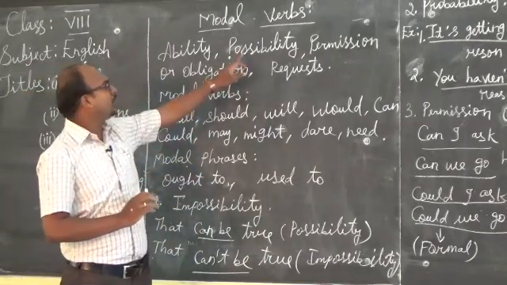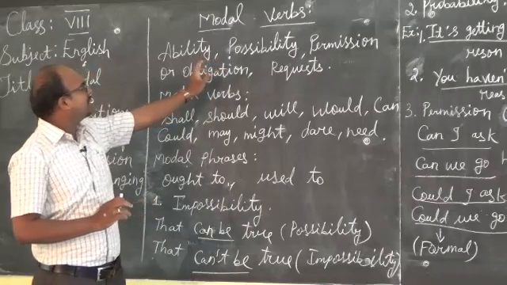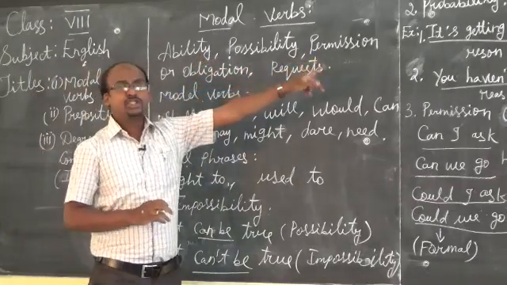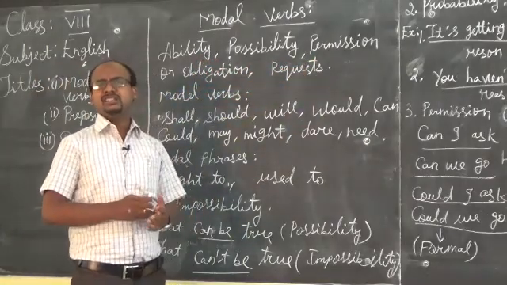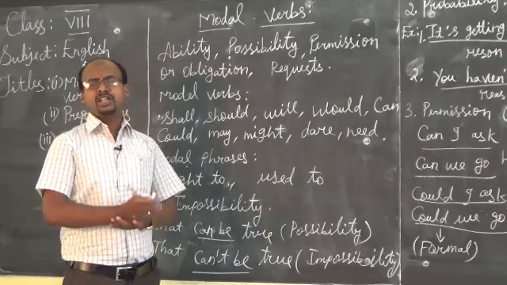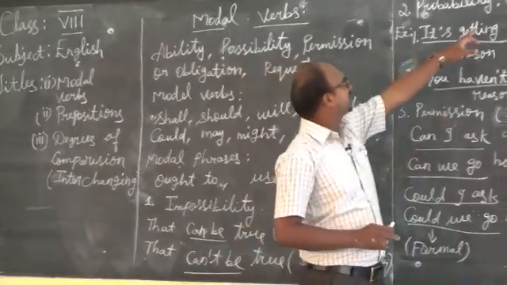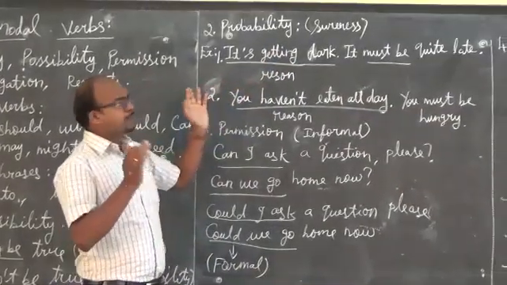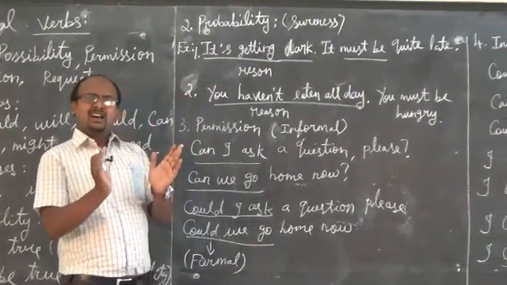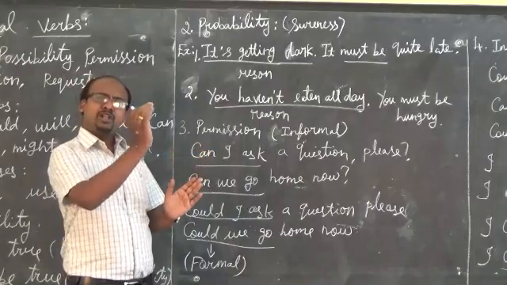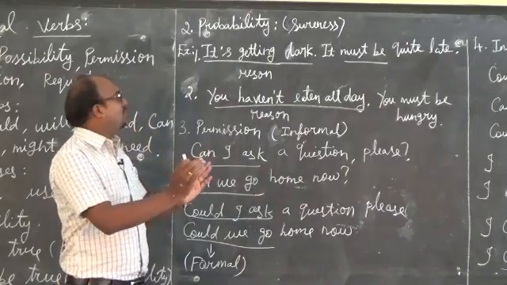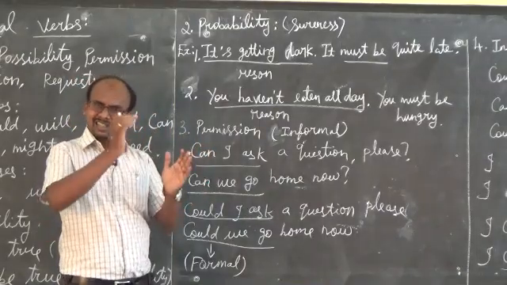Probability, as I already told you, means sureness. Something is surely going to happen. In that probability condition, the action is going to happen for a reason.